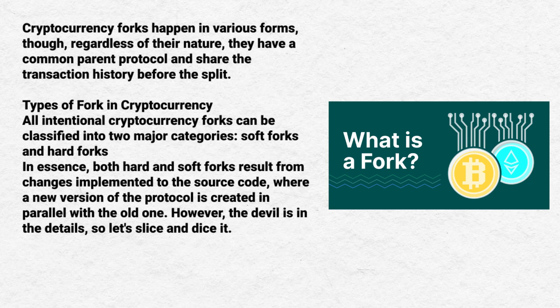Cryptocurrency forks happen in various forms, though regardless of their nature, they have a common parent protocol and share the transaction history before the split. Types of fork in cryptocurrency. All intentional cryptocurrency forks can be classified into two major categories: soft forks and hard forks. In essence, both hard and soft forks result from changes implemented to the source code where a new version of the protocol is created in parallel with the old one. However, the devil is in the details. So let's slice and dice it.